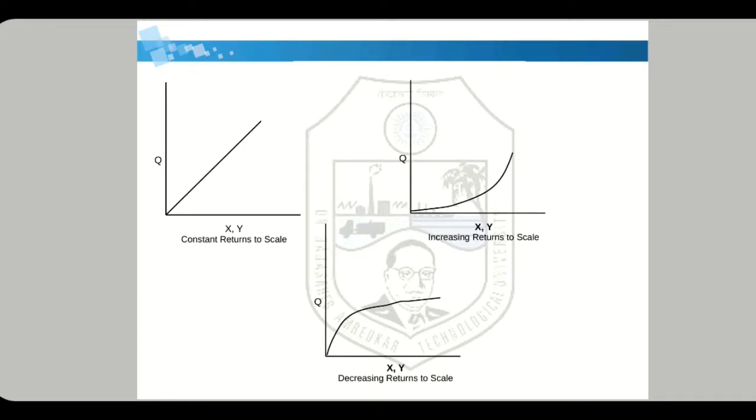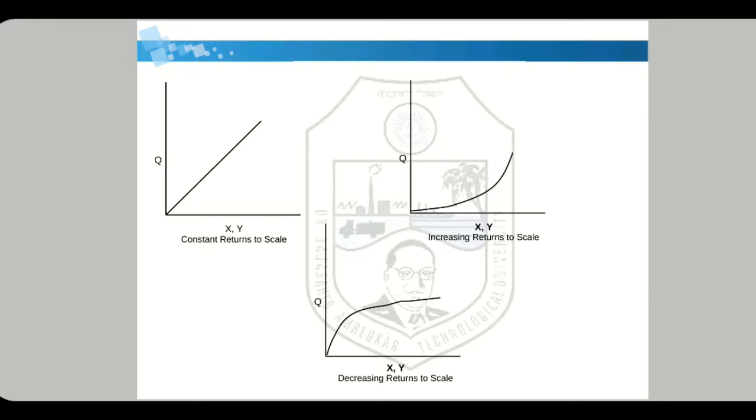So as x and y change, if the rate of change in x and y is the same as the rate of change in production, that is constant returns to scale. So the graph is a straight line. In increasing returns to scale, the increase in x and y is less than the increase in production. That is, if x and y change by 10%, then there will be a 20% increase in production.